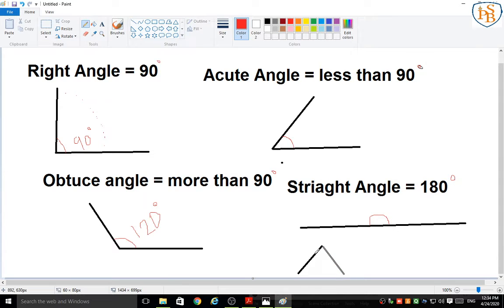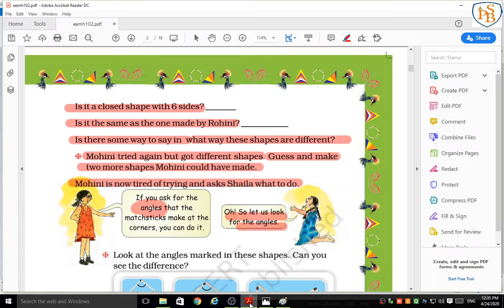Okay, this is nothing but our reflex angle, which is more than 180 degrees. So in this chapter we are not going to look more at straight angle and reflex angle, but right angle, acute angle, obtuse angle should be known. Okay students, so here we have different angles. Understood? So come to our topic.